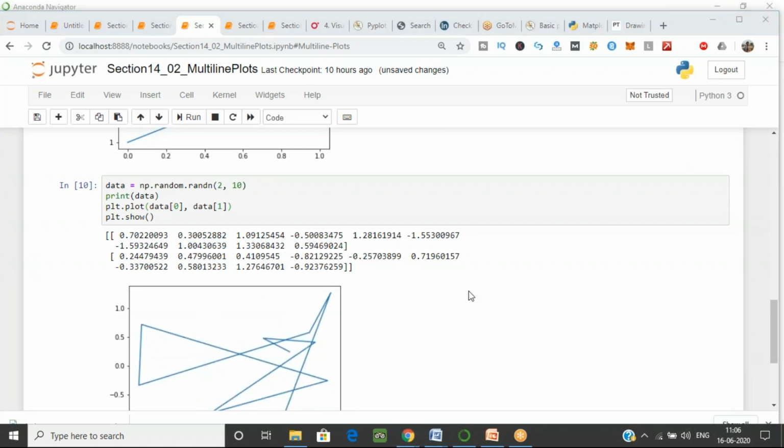Now the random function is producing random values, and it is based on the Gaussian distribution. Again with the statistics, the values it is generating are according to the Gaussian distribution. What do the parameters I am giving, 2, 10, mean? 2 means you want 2 rows, and 10 means 10 columns. Okay, everyone, I know you are not familiar with the numpy random function, so I'll explain it.